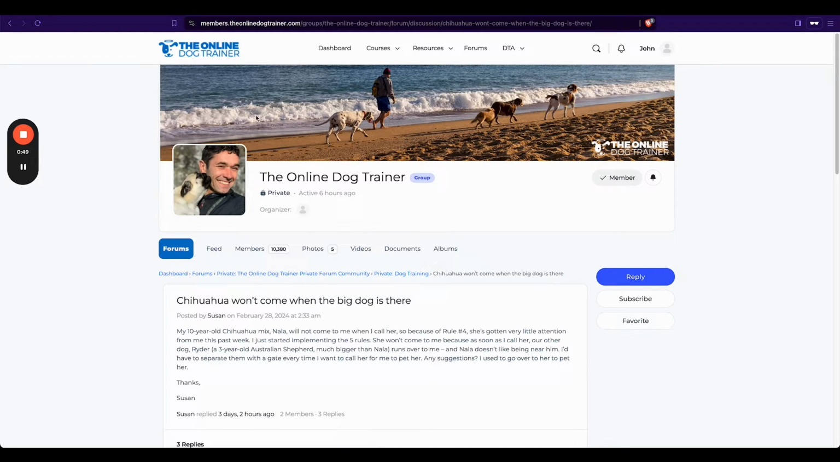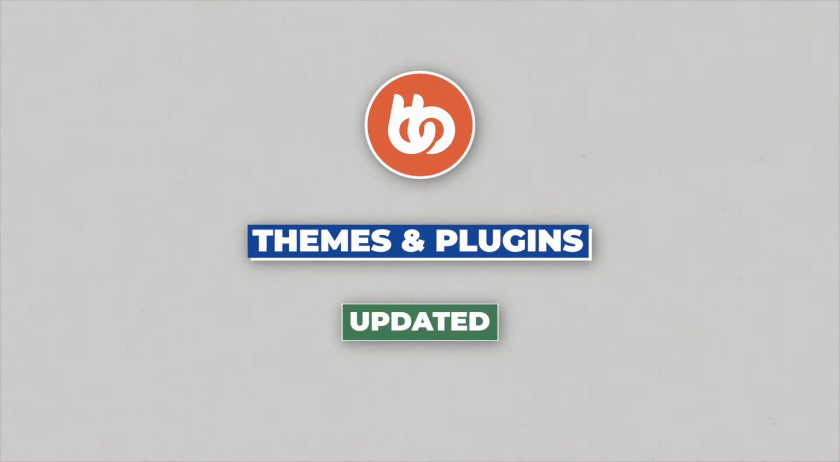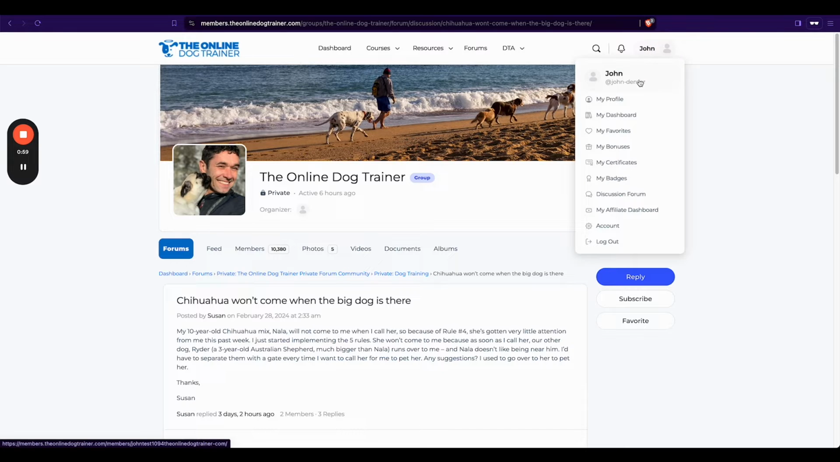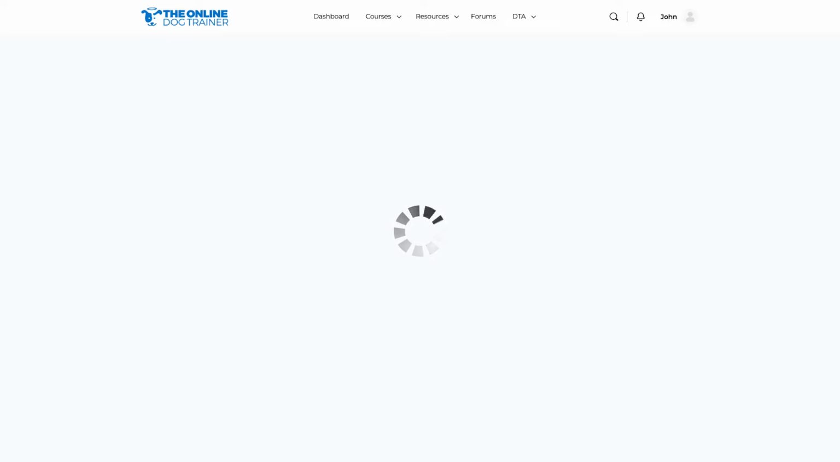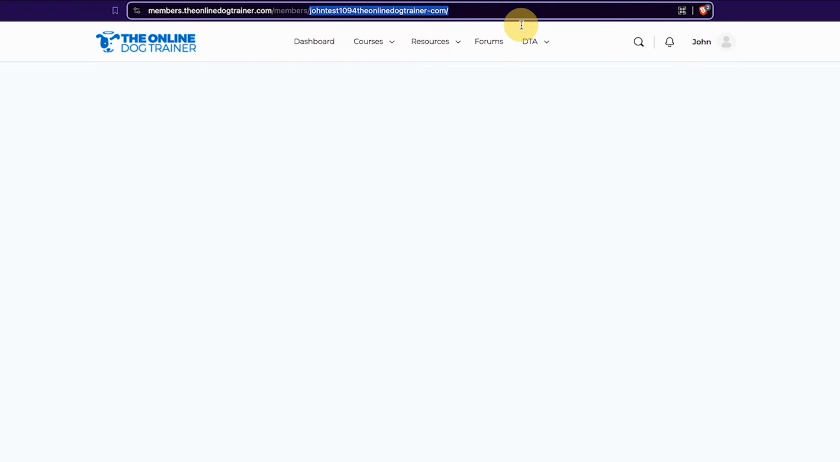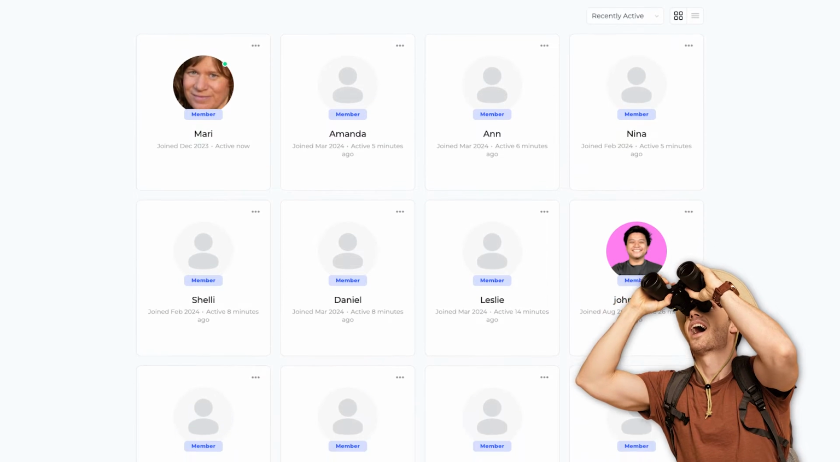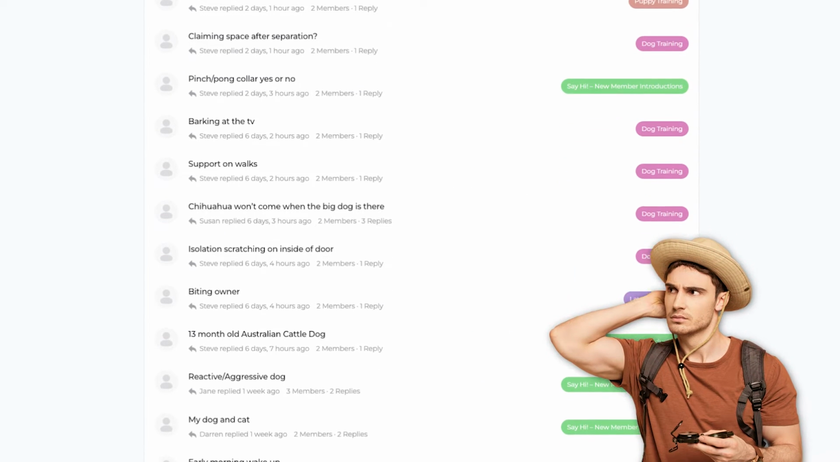So that was a problem that we suddenly had. We noticed that it happened when we updated the BuddyBoss theme and plugins. Also with that, the profile page will stop working. That means it's also just going to keep on spinning and you can't even visit the profile page. But you can see the members list and you can see the forums, but you can only visit those individually.